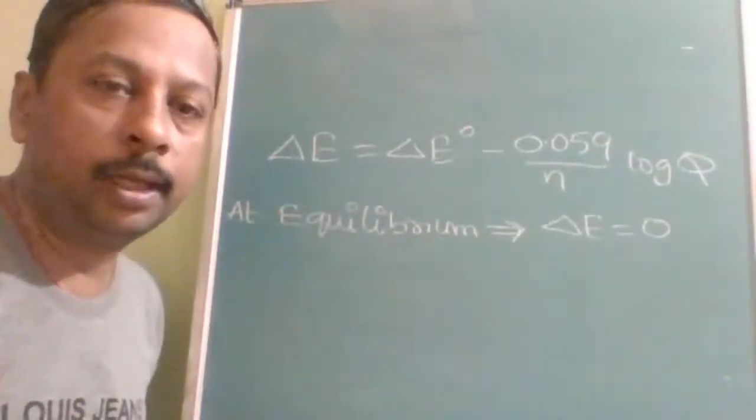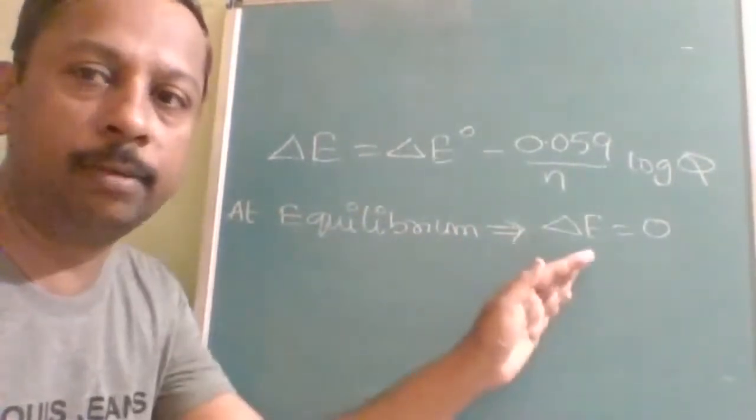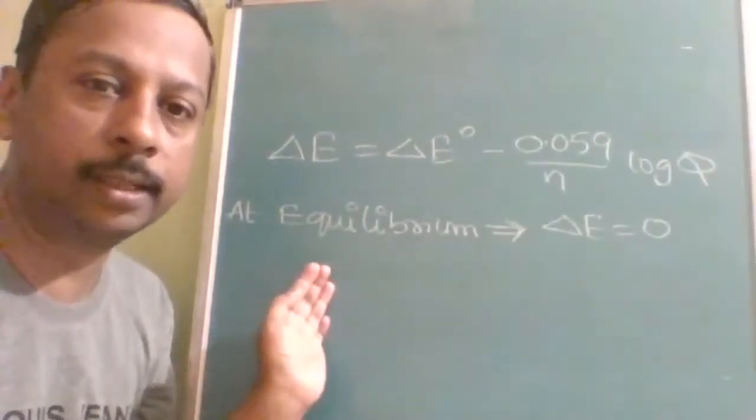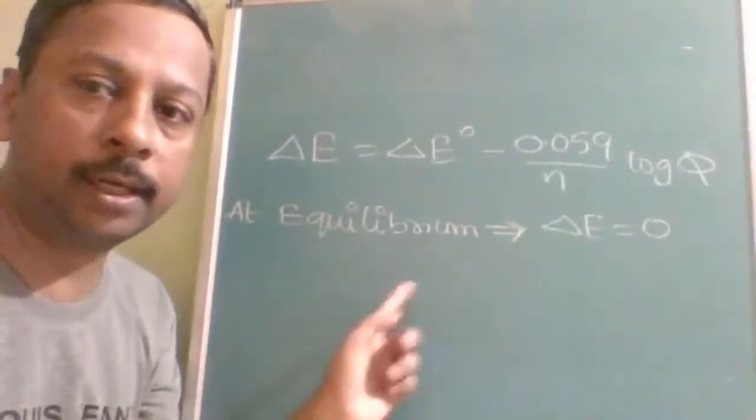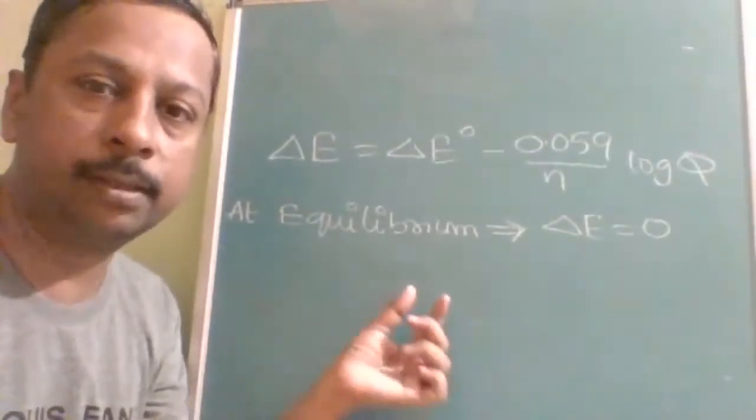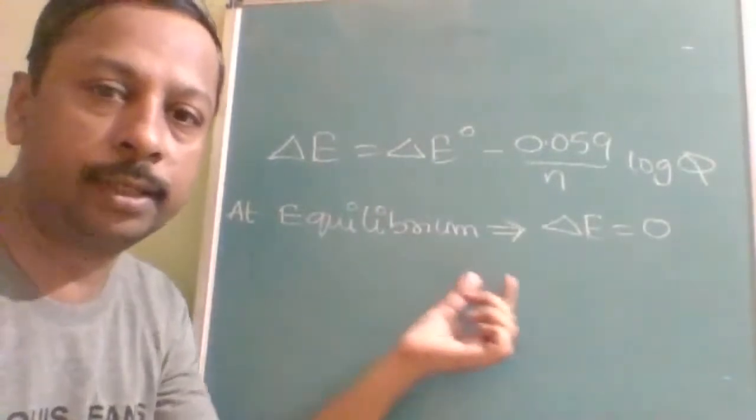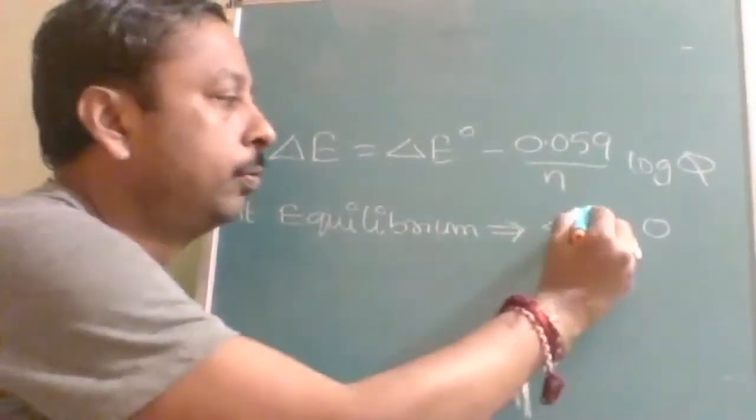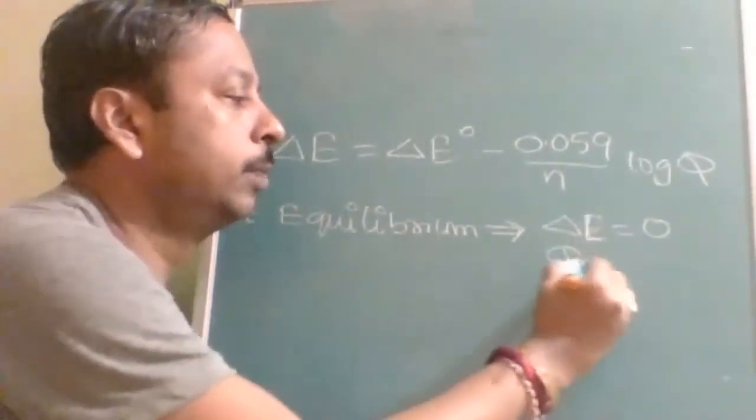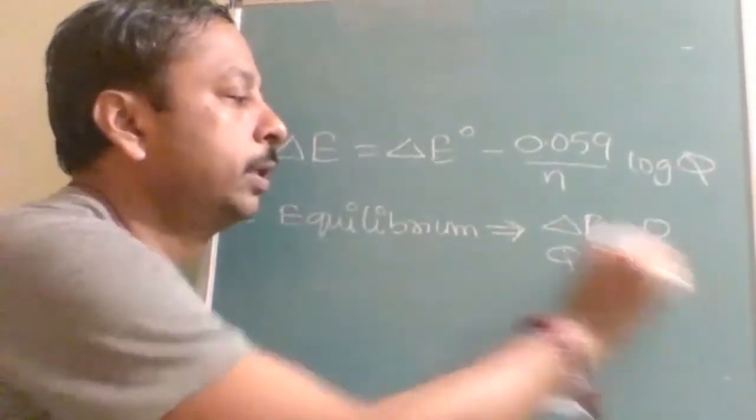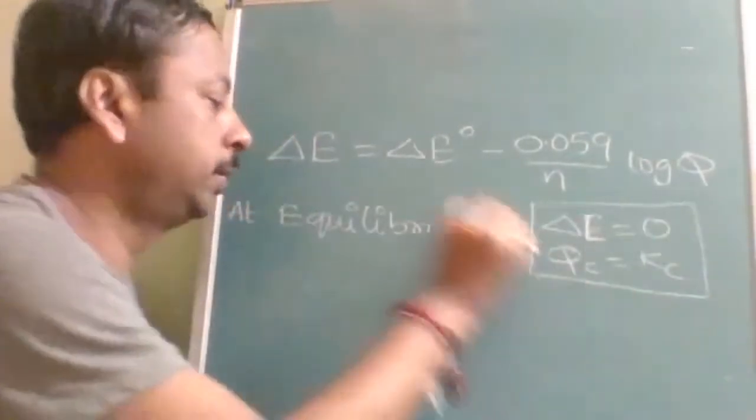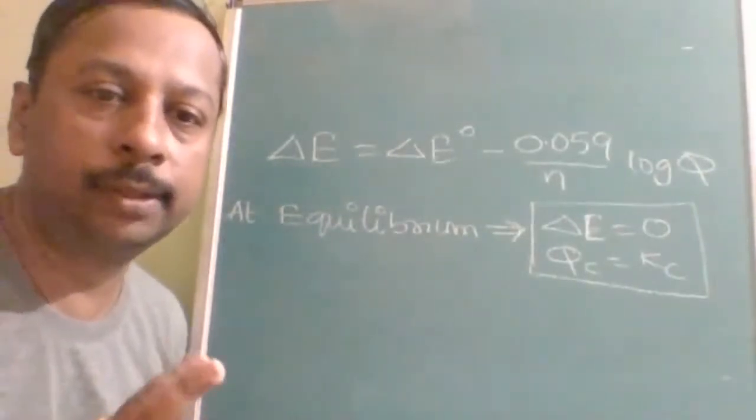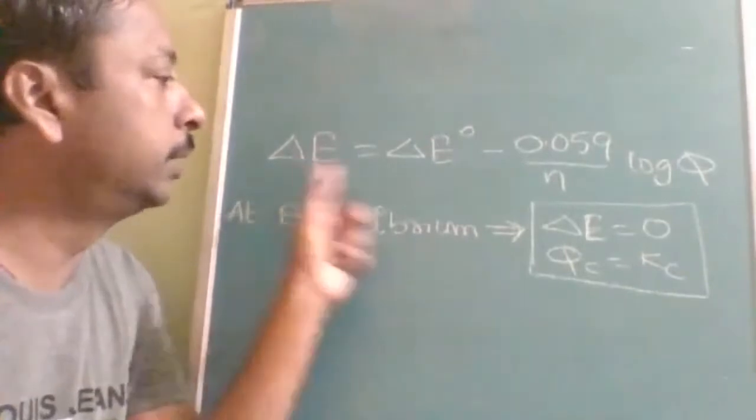Why? Because at equilibrium, the forward direction is an electrochemical cell and the backward direction is an electrolytic cell. At equilibrium both occur at the same rate, so the potential produced in the forward direction is equally consumed in the backward direction. Therefore, you substitute delta E as zero, and Qc as Kc. So when equilibrium is mentioned, two things change: delta E is zero and Qc becomes Kc.